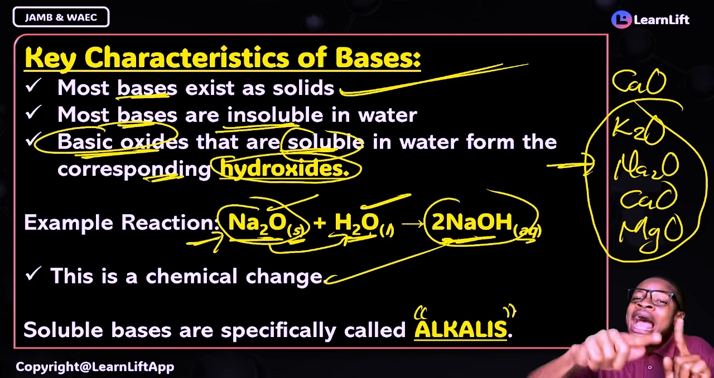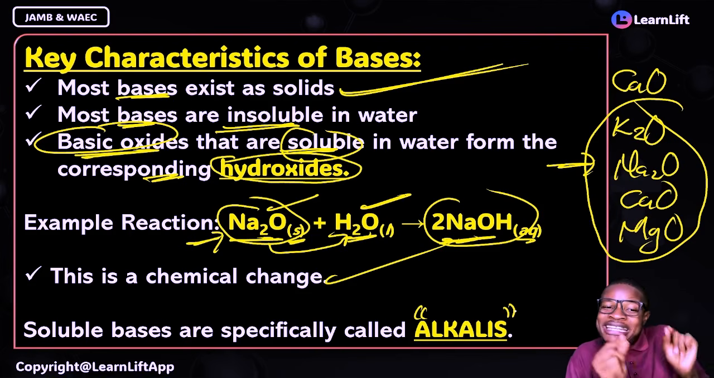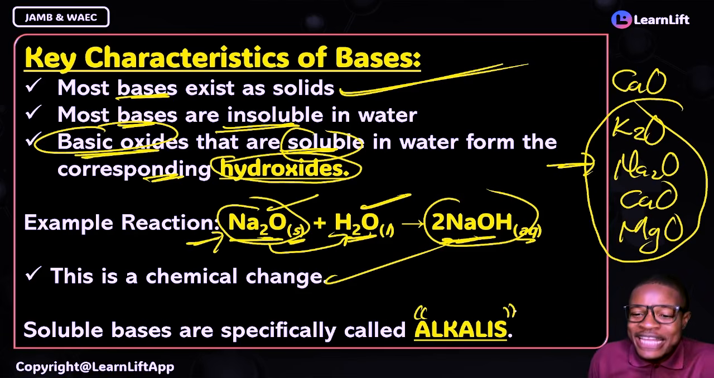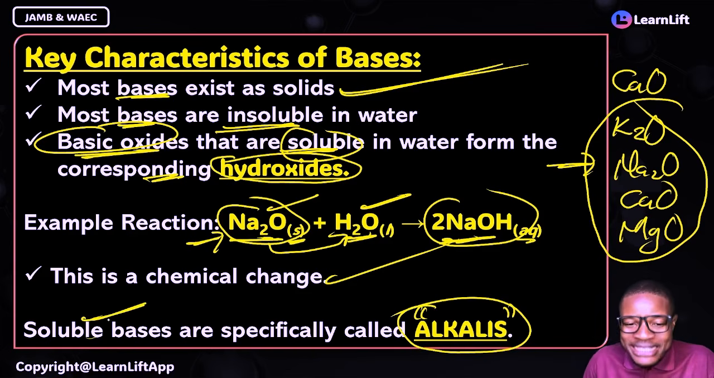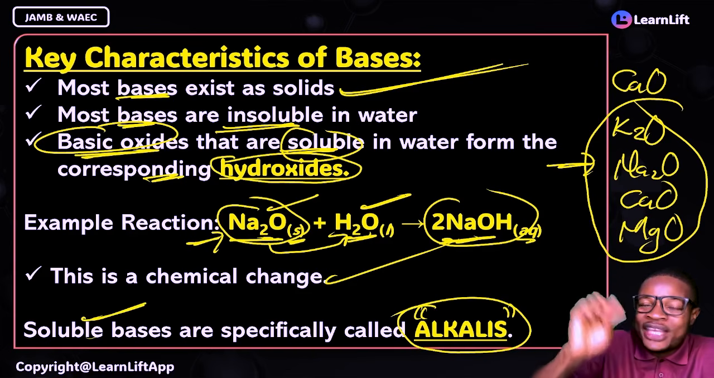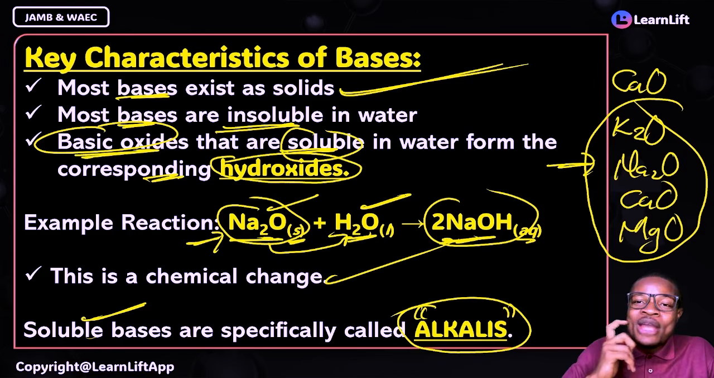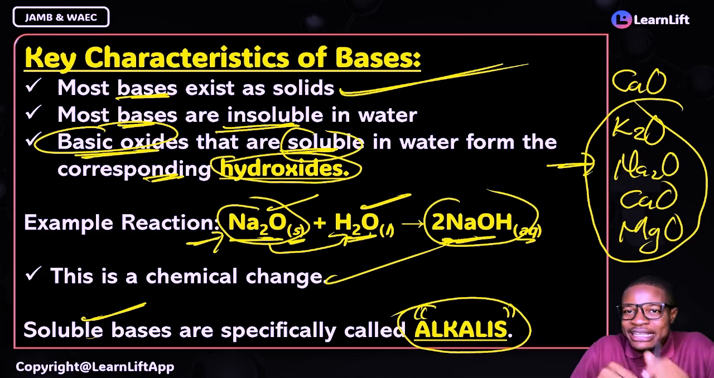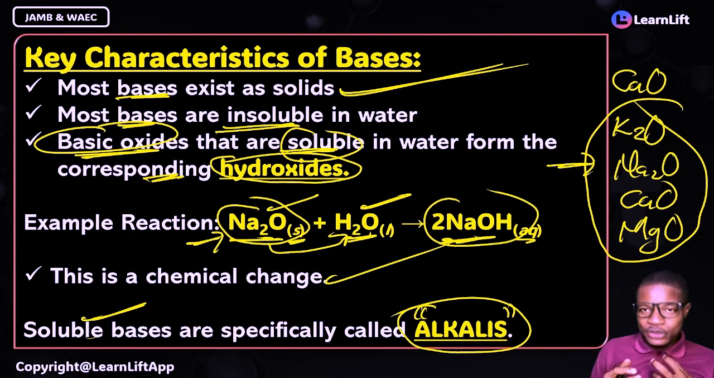The same thing, out of all the bases, those ones that dissolve in water, they are special. Because they dissolve in water and they are special, we give them special names. What do we call them? They are called alkalis. So soluble bases are specifically called what? Alkalis. So as I move on, when you hear me say alkali, it is a name that we give to a soluble base because it is special. Are you seeing it now?